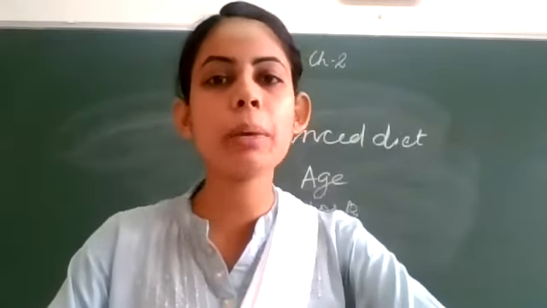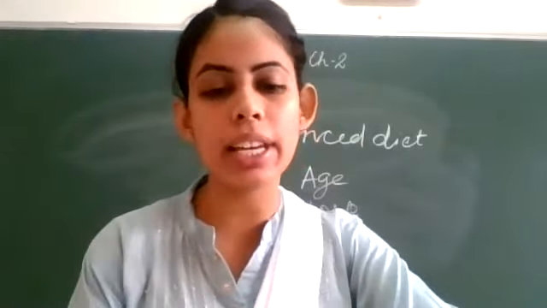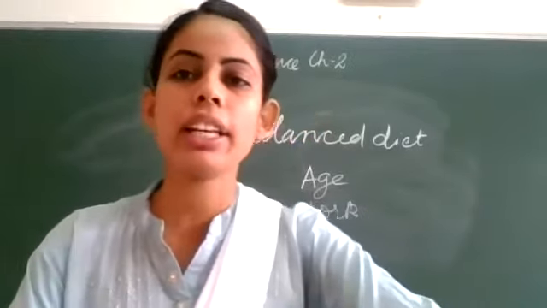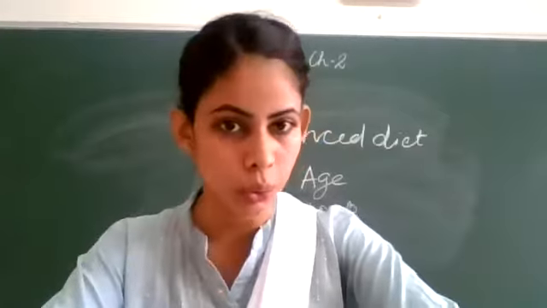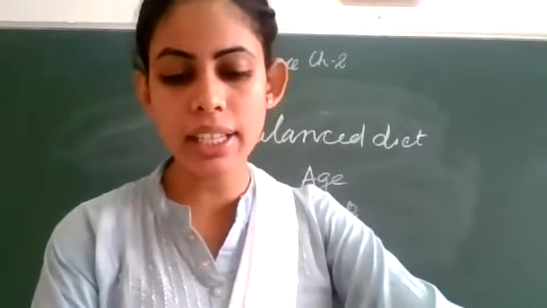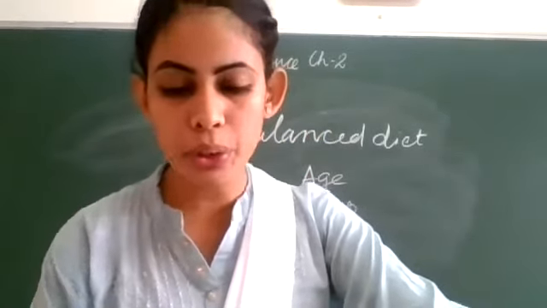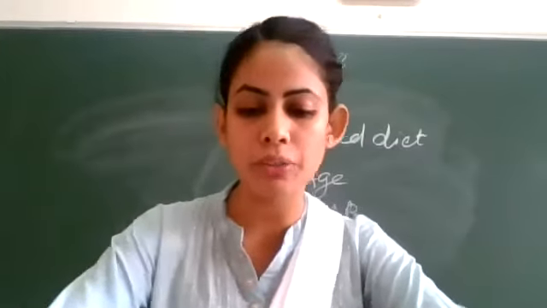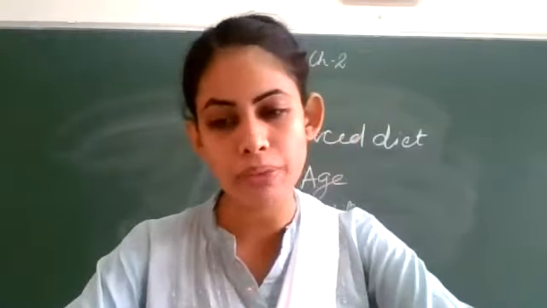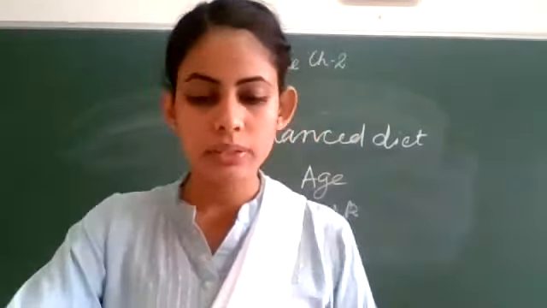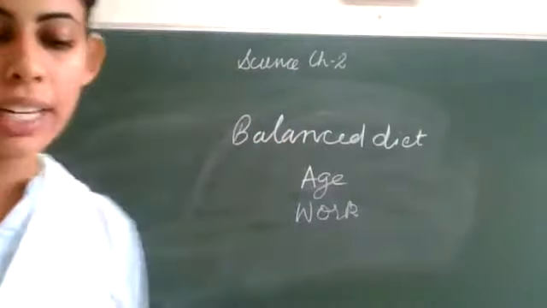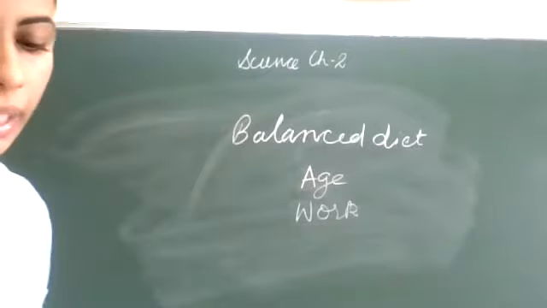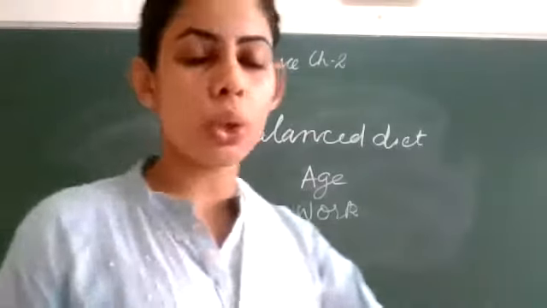And there should be a proper amount of each and every nutrient, and there should also be the presence of dietary fibers, that is roughage, and water. Clear? And next, there is a question for you: do you think that all the people of all ages need the same type of diet? So the answer is obviously no, because a child in his growing years needs proteins and carbs to grow.